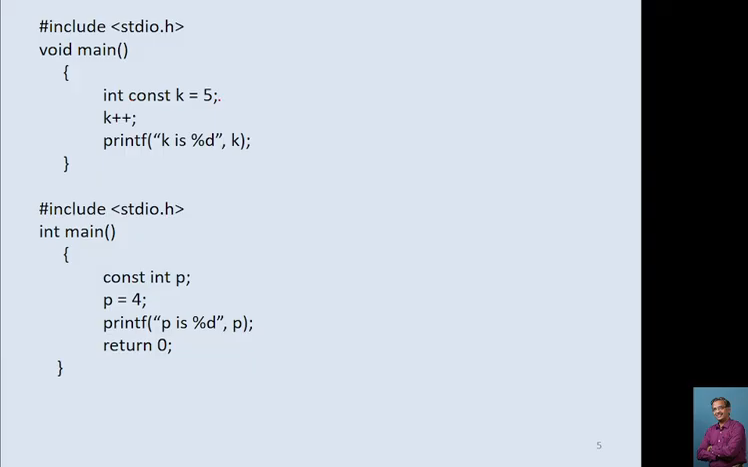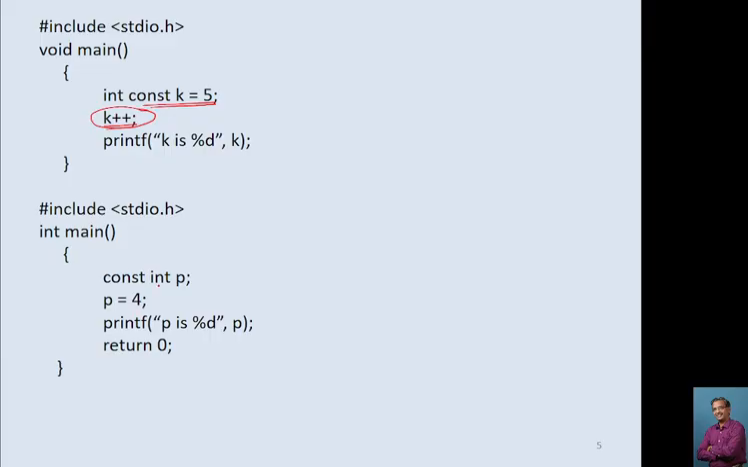Now here, integer constant k is equal to 5, k plus plus, printf k is percentage d. Remember, this will generate an error because with k plus plus, modifying the value of k is not possible, because k is our constant. It won't give you k is 6. Remember, this program gives an error at the time of compilation only, because it is not possible to modify the value of a constant variable.